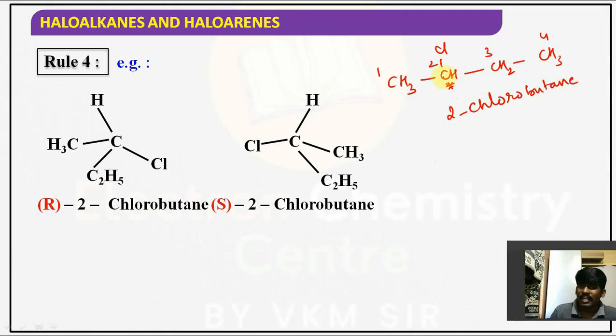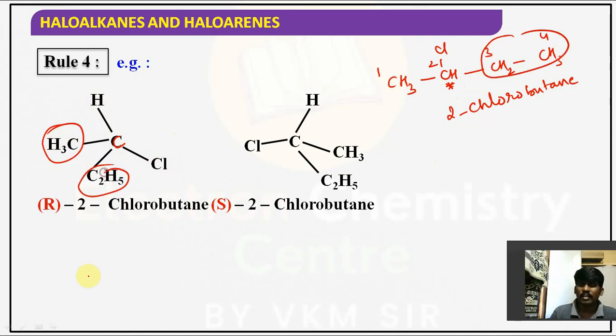Right? This is the chiral carbon, connected with H and Cl, and connected with a methyl group. CH2, CH3 together is called ethyl. First priority is given to chlorine, second priority C2H5, third priority methyl, fourth priority hydrogen. So 1 to 2, 2 to 3, 3 to 4.